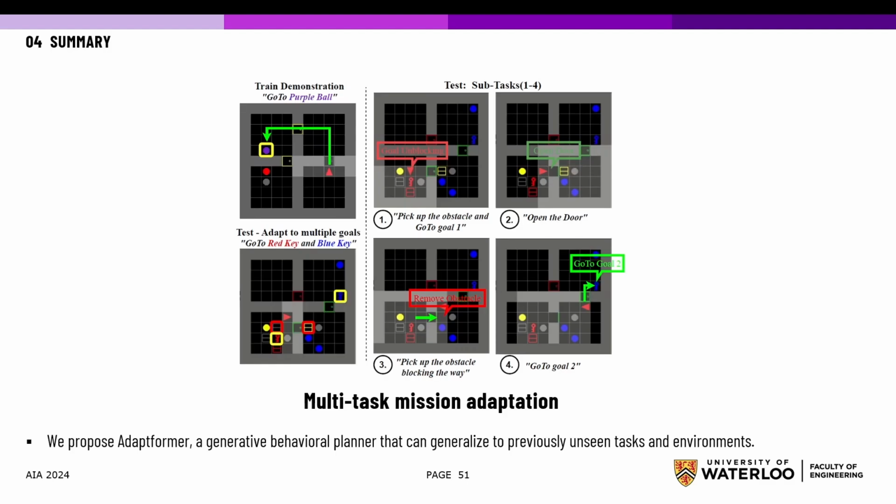To summarize, we propose Adaptformer, a generative behavioral planner that can generalize to previously unseen tasks and environments.